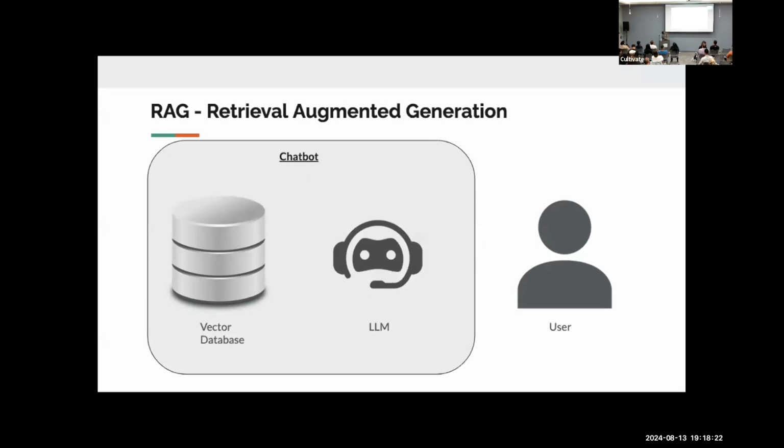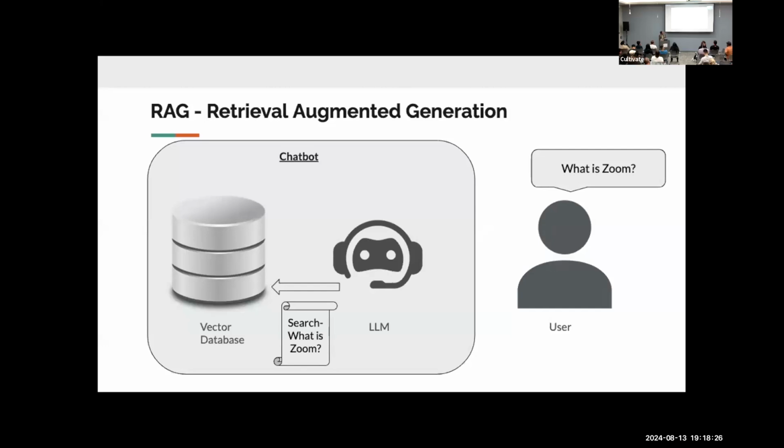we add a vector database as well. So user asks a question, then LLM searches for the answer from the vector database. Vector database sends a document, and then LLM generates the answer from that document and passes it down to the user. This is how RAG works. And Bayang showed us how at Sourcegraph they are using RAG systems to build such cool copilots.